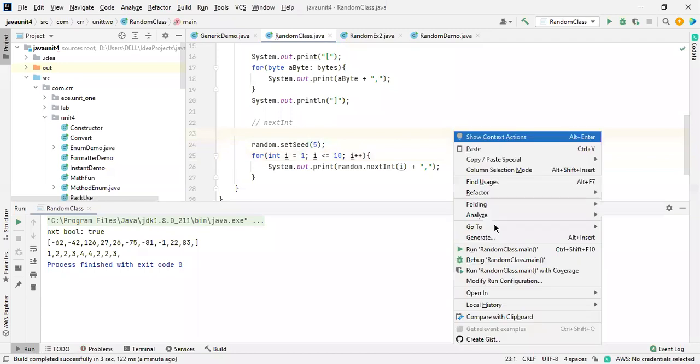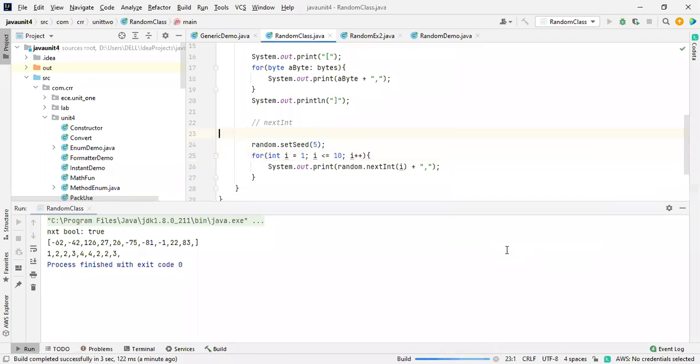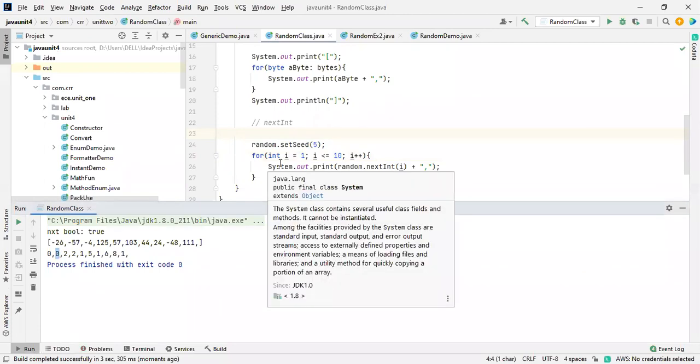We'll check the values because we can't even predict the value. So that's why I can't even imagine what value will come over there. It's changing every time. So 5, 8, 9, and 0 also considered over here. Next int, next int, next int. Whatever it is, they are random numbers, right?